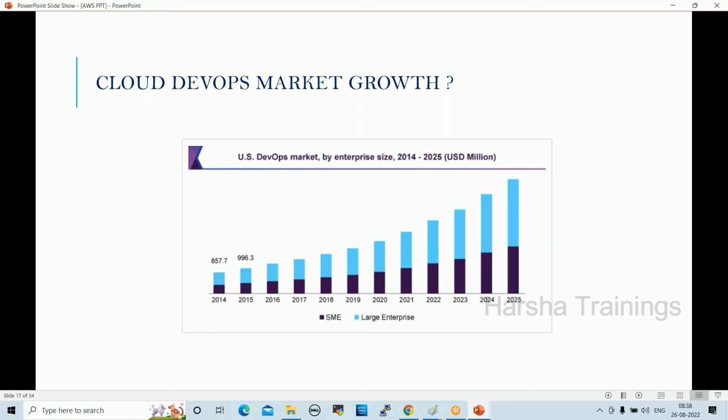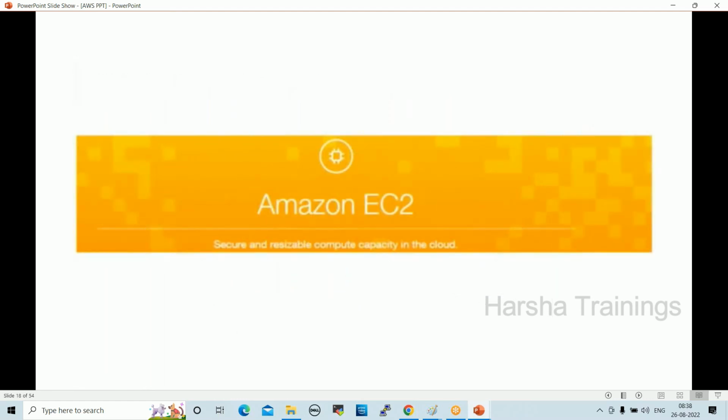Currently, if you check job positions on LinkedIn or Monster or Naukri, we are seeing plenty of openings, right? So the market would be like this only. Fine. EC2 is the first service. Once we start working on cloud, we work on EC2. EC2 is the first service.